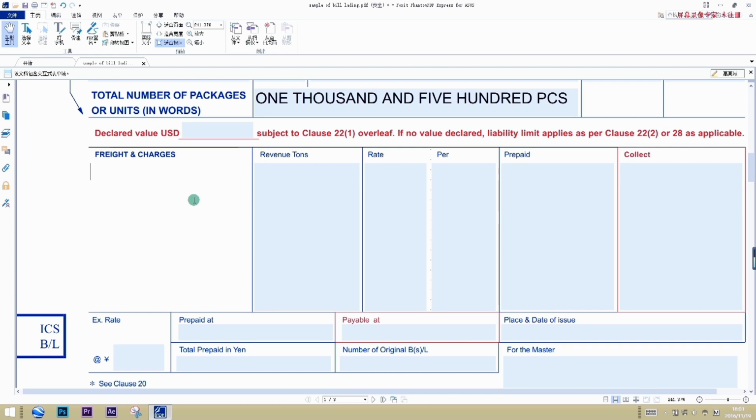The freight and charges depend on the trade terms. If you use CIF or CFR terms, you should fill in freight prepaid. If you use FOB or FAS terms, you should fill in freight collect. In this case, according to the letter of credit, we use the CIF terms, so we should fill in prepaid.